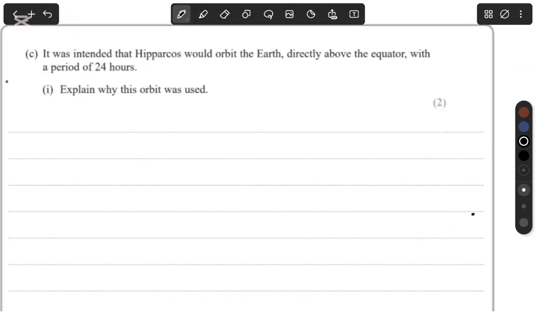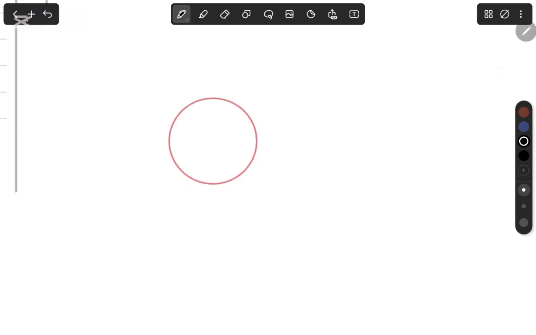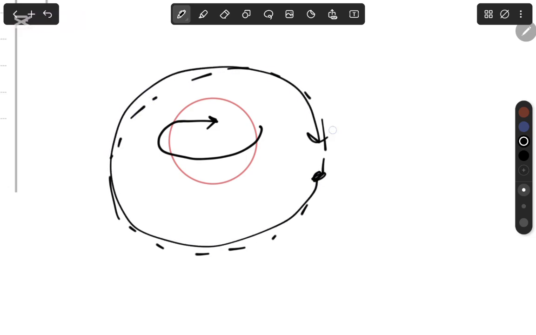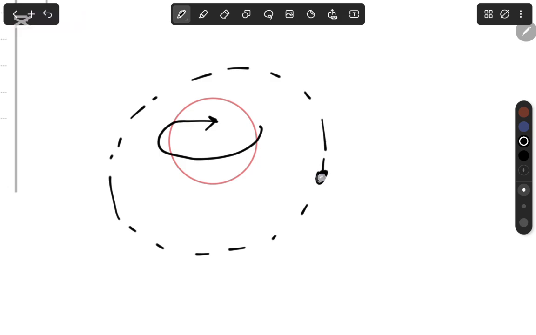Okay, now it says it was intended that Hipparcos would orbit the Earth directly above the equator with a period of 24 hours. So it would have the same period as Earth, which means as the Earth rotates 360 degrees, the satellite also will complete its one full cycle in 24 hours. Which means that if the satellite is here, it will always be at relative rest, okay, at relative rest with respect to Earth.